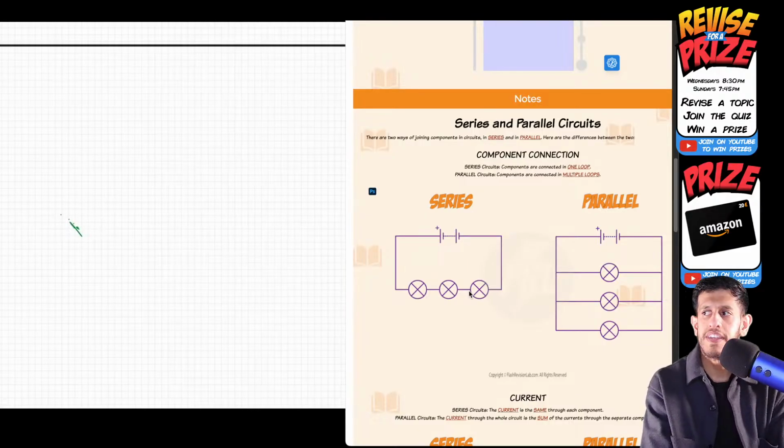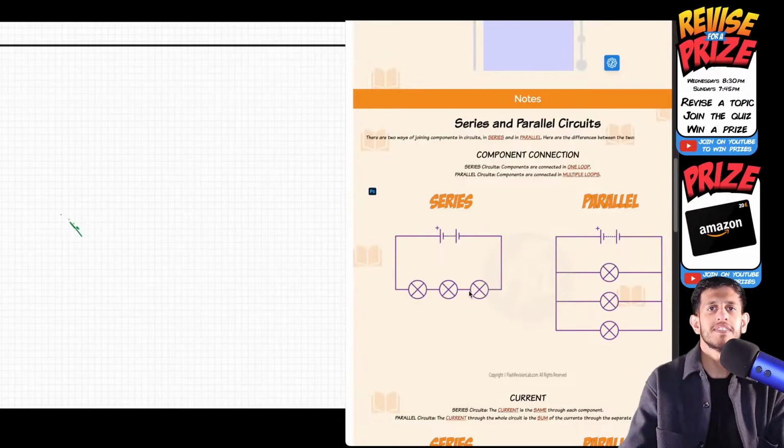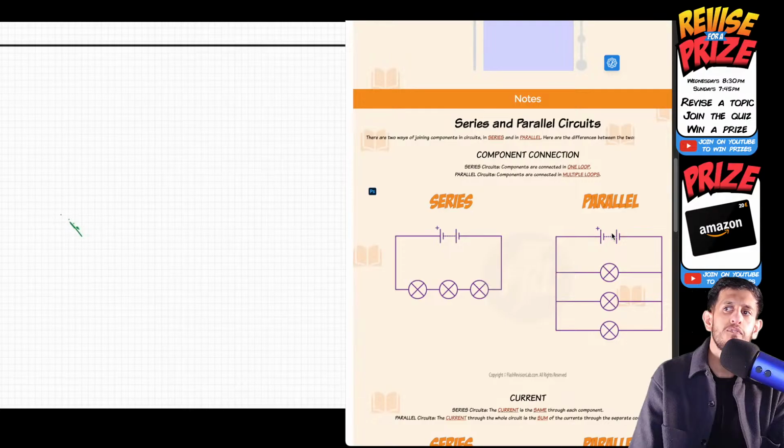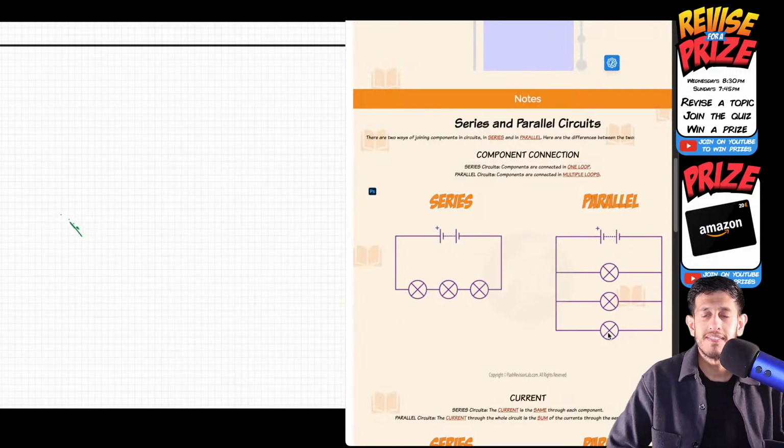Potential difference is shared. In parallel, you just think it's the opposite. Okay. So current shared and potential difference stays the same. So if we take the same values, I said 9 volts for the battery. What will be the potential difference in each bulb for the parallel circuit if it's 9 volts in the battery on this side?